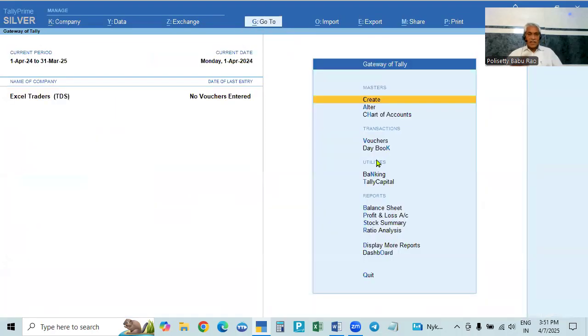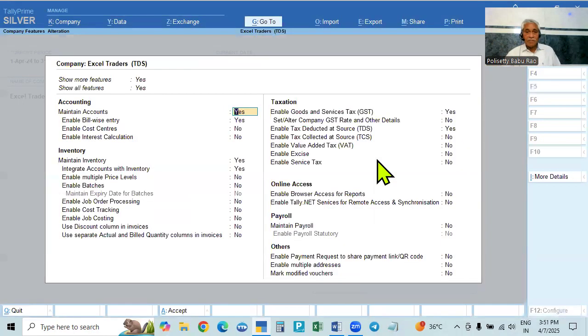Okay. And then after creating the company, if it is a new company, it will go to company features. If it is an existing company, you have to press F11 and go to company features. So accounting will be there. Maintain accounts, bill-wise entry should be there, and also maintain inventory, integrate inventory with accounts, because we are doing business. We are a manufacturer or trader, purchasing or manufacturing and selling goods.